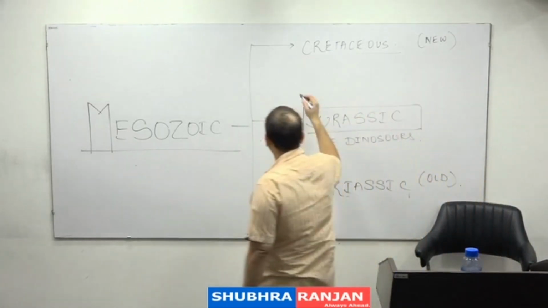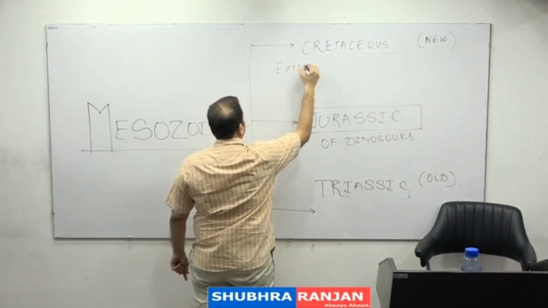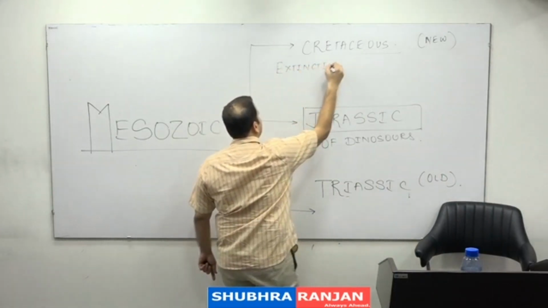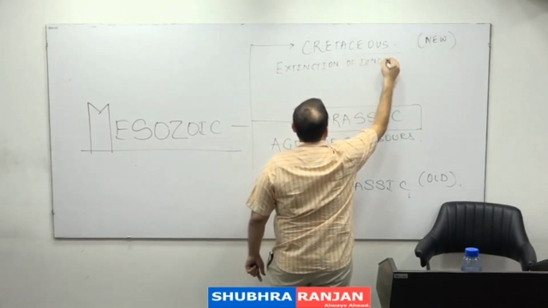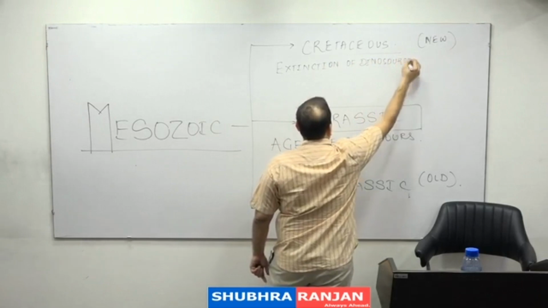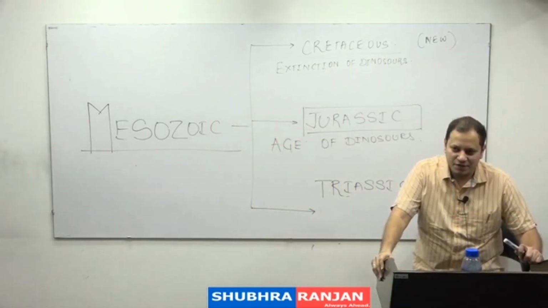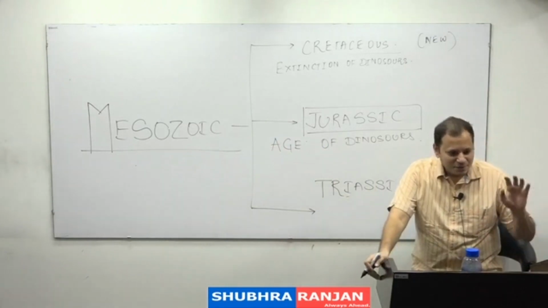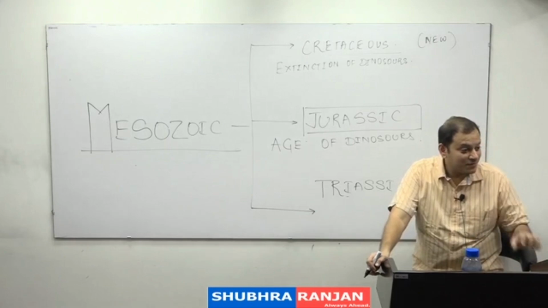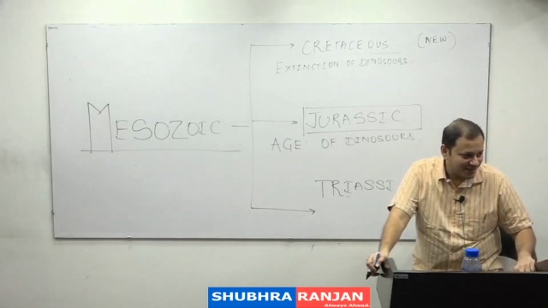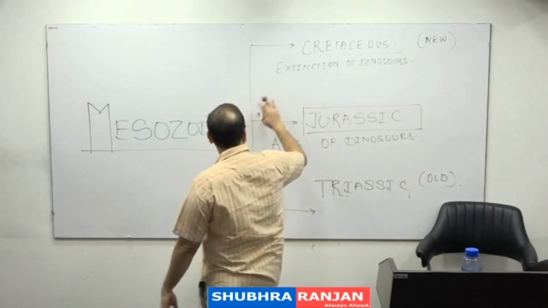And the Cretaceous period is famous for extinction of dinosaurs. It is known for the extinction of dinosaurs. Can you tell me why? In the terms of which catastrophic activity? Volcanic eruption. So this was the age. Now why did the dinosaurs get extinct?